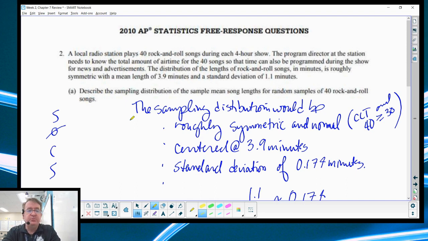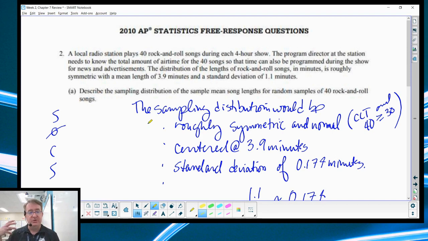So, a local radio station plays 40 rock and roll songs during each 4-hour show. The program director needs to know the total amount of airtime for the 40 songs. The distribution of the lengths of rock and roll songs in minutes is roughly symmetric with a mean of 3.9 and a standard deviation of 1.1. So describe the sampling distribution of the sample mean song lengths of random samples of 40 rock and roll songs.